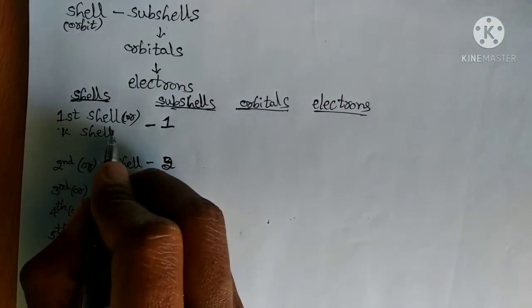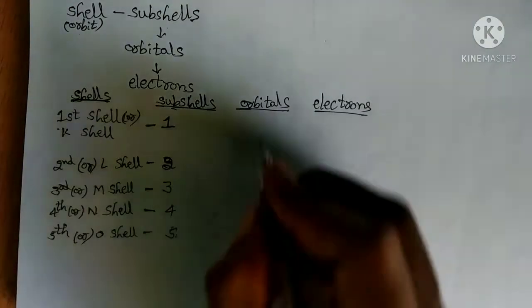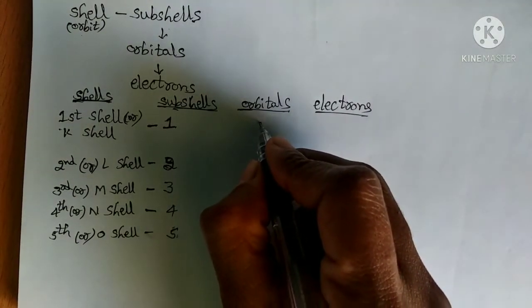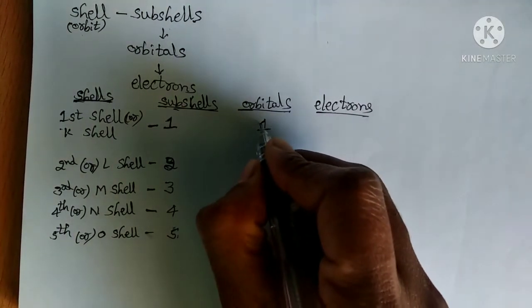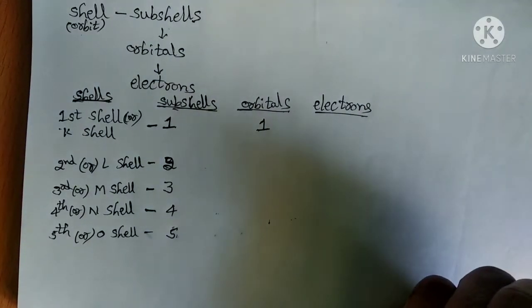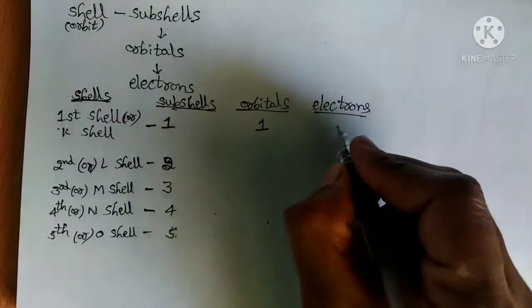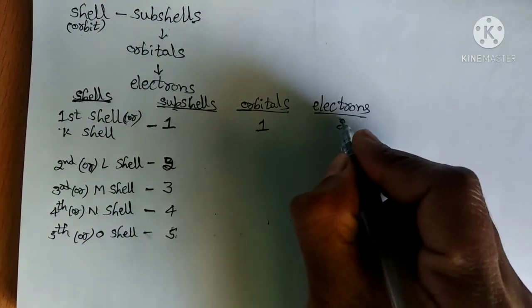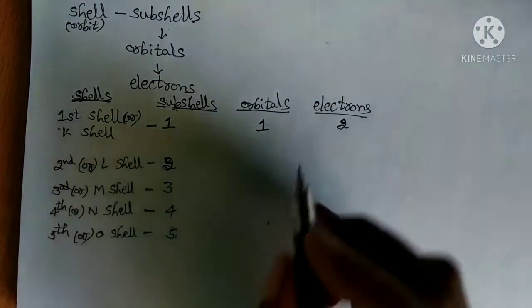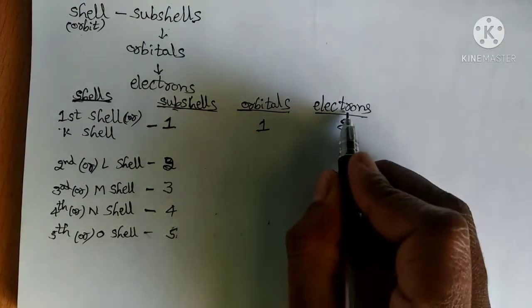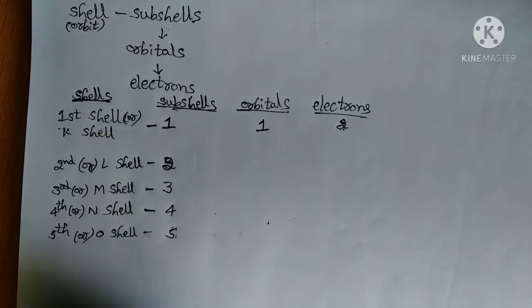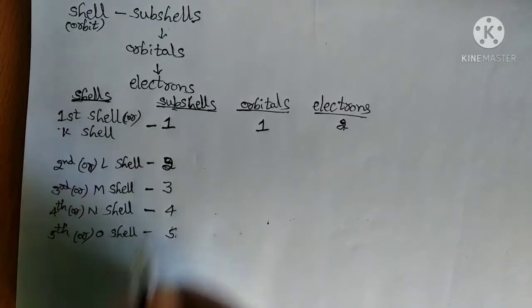In the first shell, only one orbital. In each orbital, how many electrons can be present? 2 electrons. Next, the second shell.